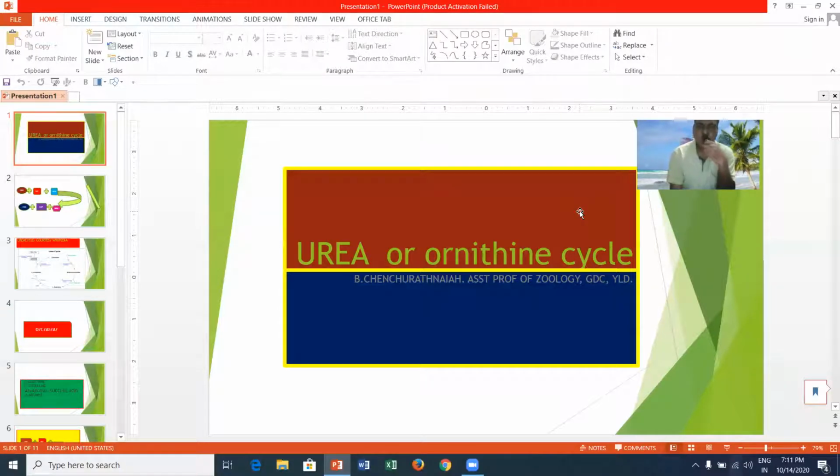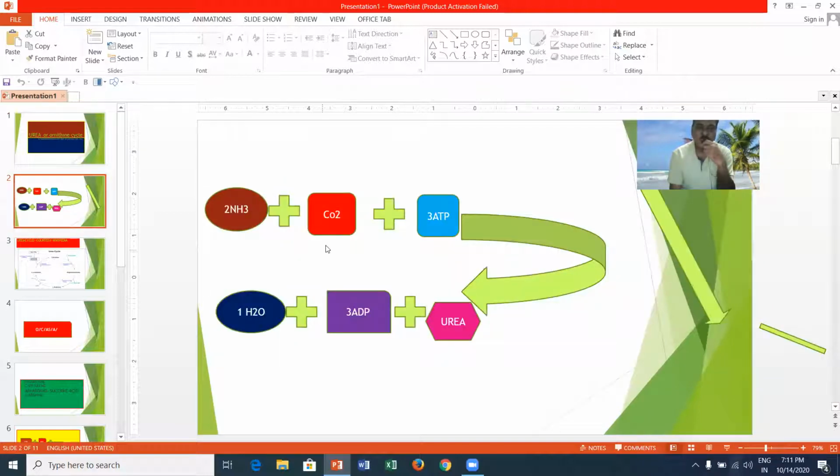In this video, we can see about the urea cycle or ornithine cycle or Krebs-Henseleit cycle, because this urea cycle or ornithine cycle was first discovered by Krebs and Henseleit in 1932 in the rat liver cells. Here you can see two molecules of ammonia combine with carbon dioxide and, in the presence of ATP, convert into less toxic urea.